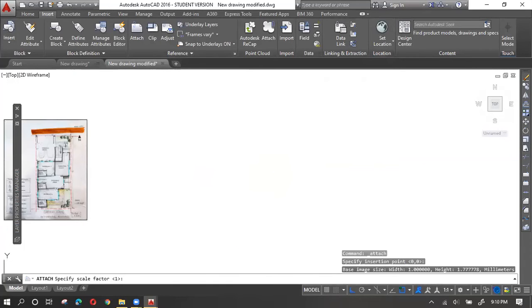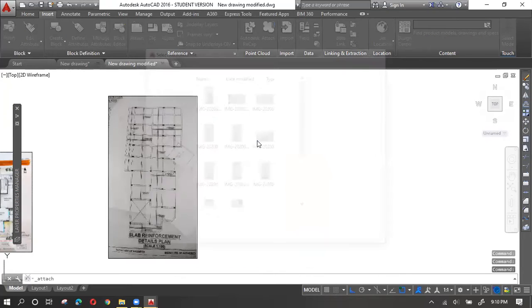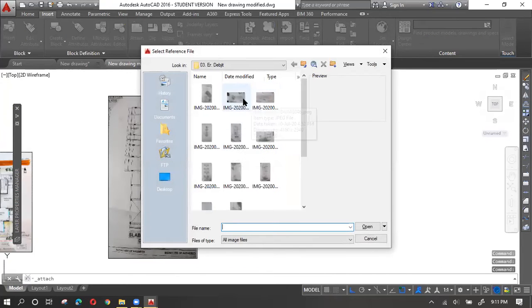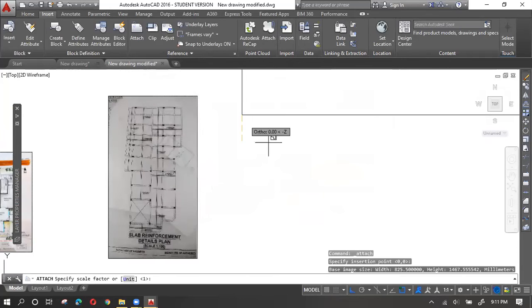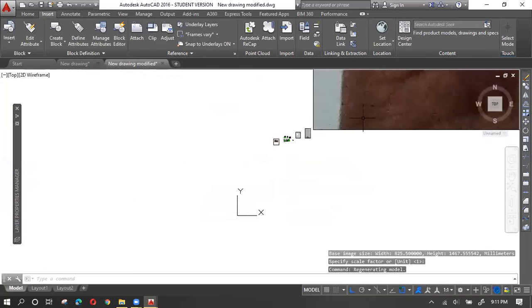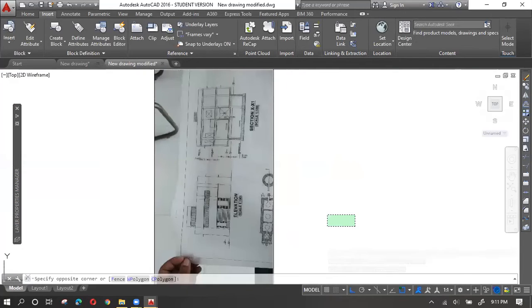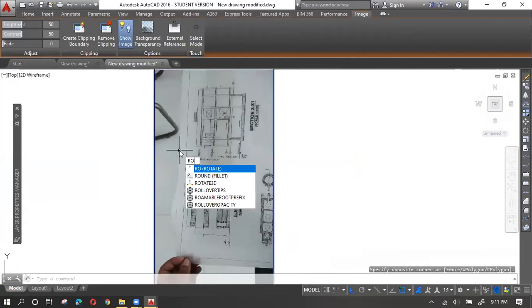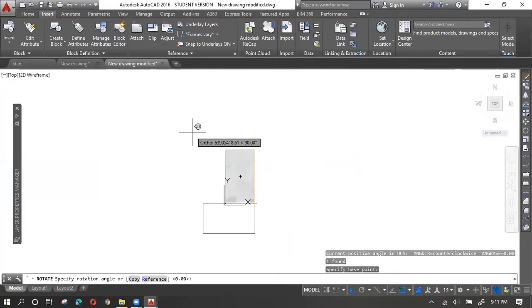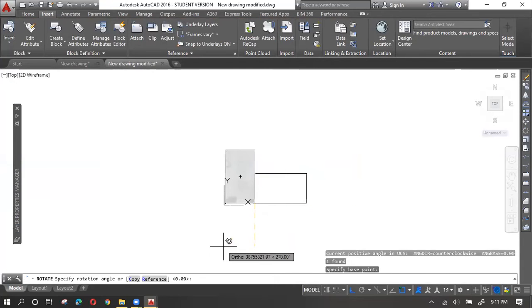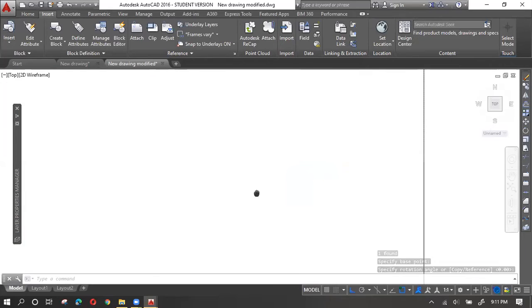Suppose this plan. This is also not showing the dimension. See now, this is an elevation drawing basically.